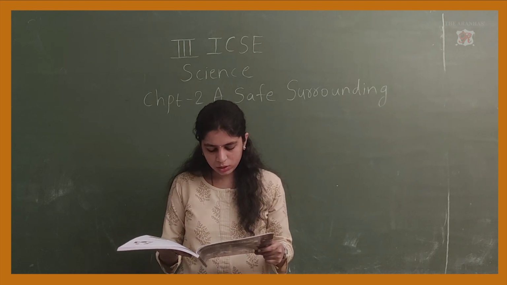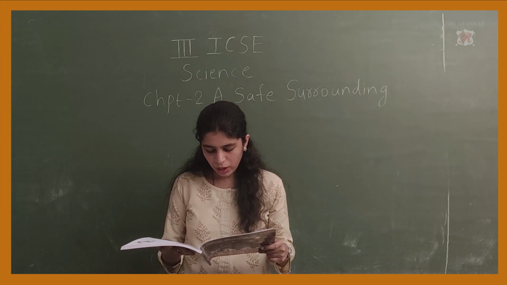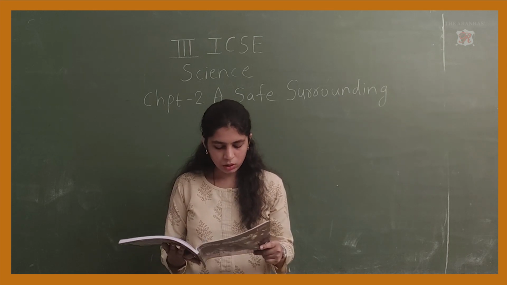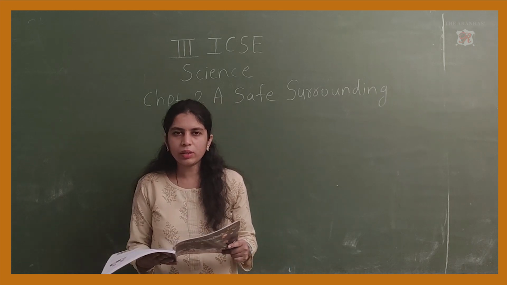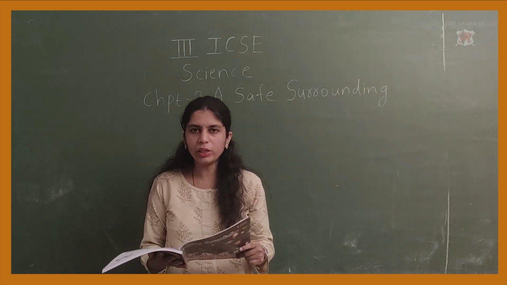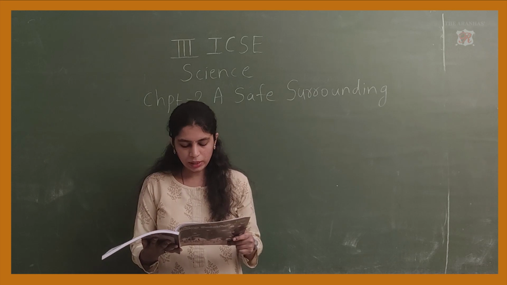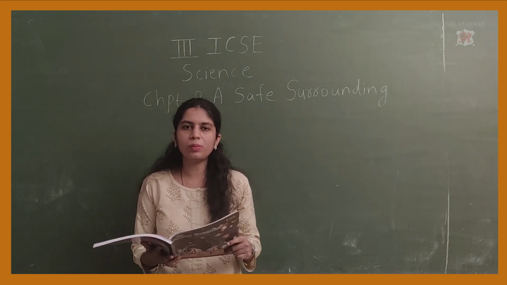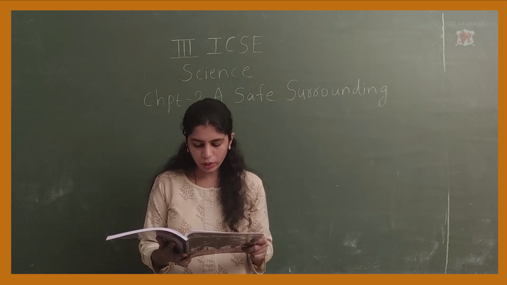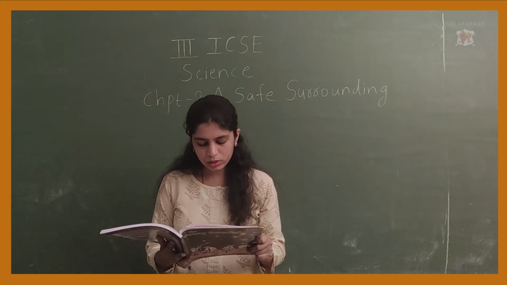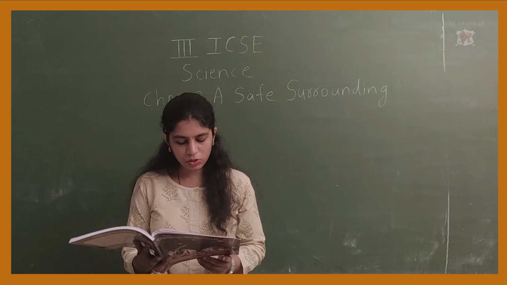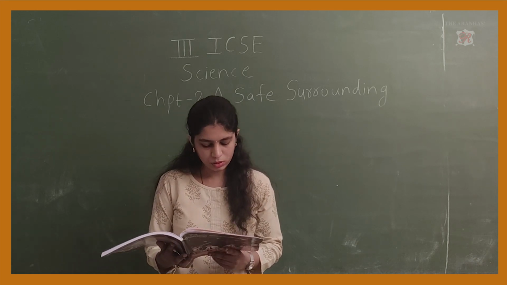It has windows and doors covered with netting or wire mesh to keep the mosquitoes out. There is a small net which we place on our window screen so that the mosquitoes do not enter our house. Mosquitoes also bring so many diseases, so we should keep our windows and doors covered with netting or wire mesh to keep the mosquitoes out.